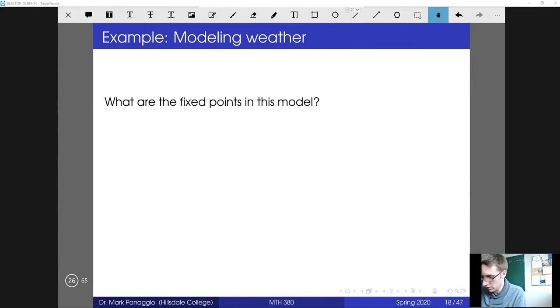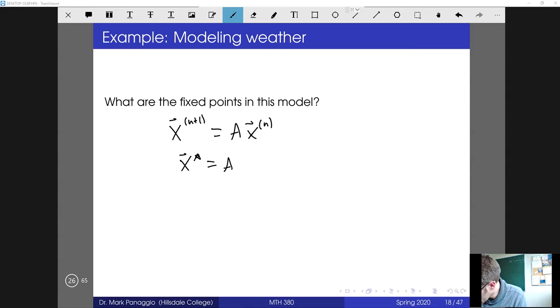And so what are the fixed points of this model? Well, if the model has the form x_{n+1} = A x_n, then the fixed points must satisfy x* = A x*. Or we can think of that as 1 x* = A x*. So we need the eigenvector with eigenvalue 1.